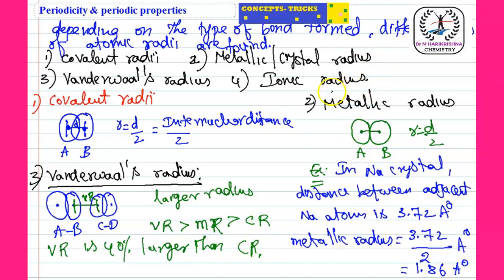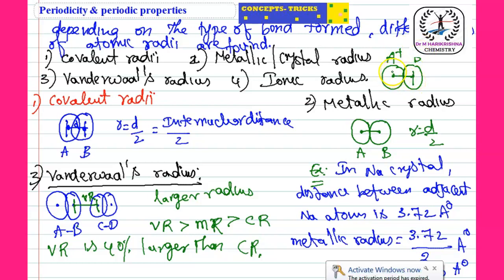So students, ionic radius means the radius between two ions. Consider two ions, A plus and B minus. The internuclear distance between the two ions, A plus and B minus, is known as the diameter, and half of that internuclear distance is nothing but the ionic radius.